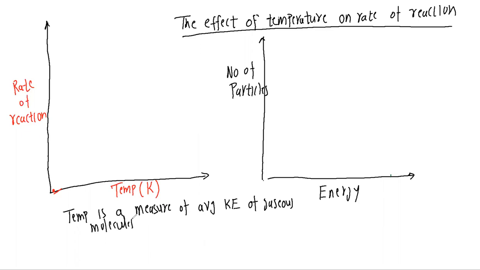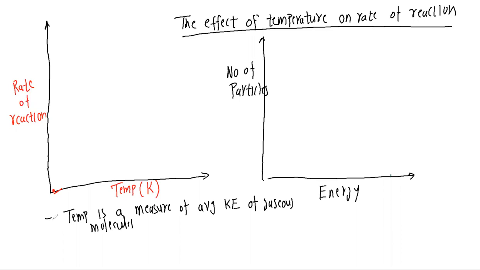So what does it mean? That means if we are talking of a higher temperature, that means temperature is increased, the kinetic energy is going to go up. Simple. Now, if the kinetic energy is going to go up, what is going to happen to the collisions? The collisions between the two reactant molecules are going to be harder.